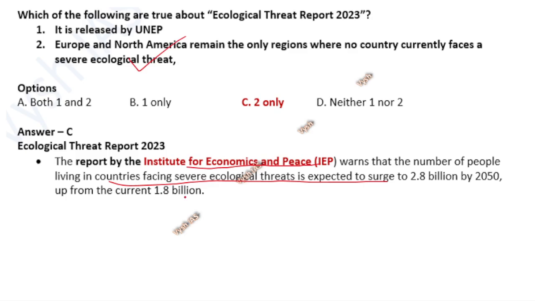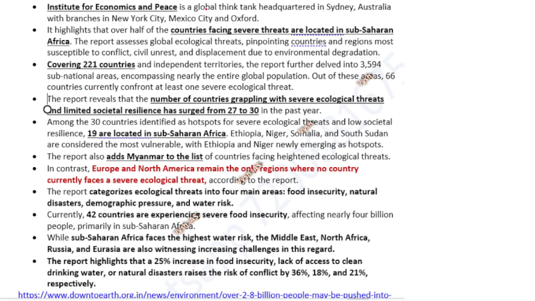Okay, and now about this body, the Institute for Economics and Peace. It is a global think tank based in Sydney, Australia, and they have branches across the world, like in London, in New York, in Mexico. So they are telling that the highest severe threat is faced in the sub-Saharan African countries.